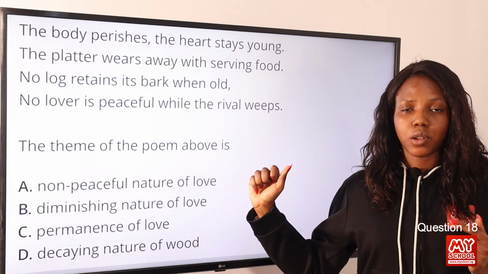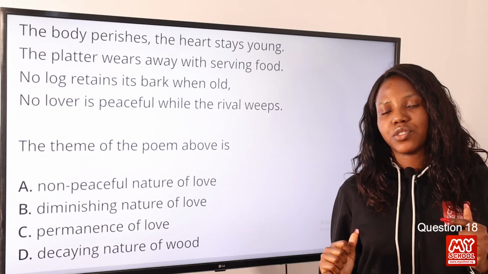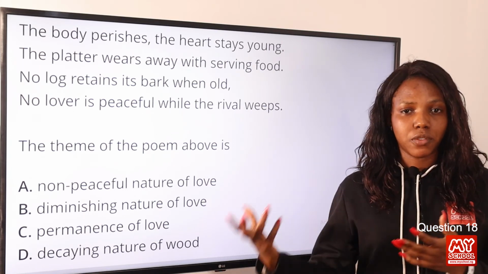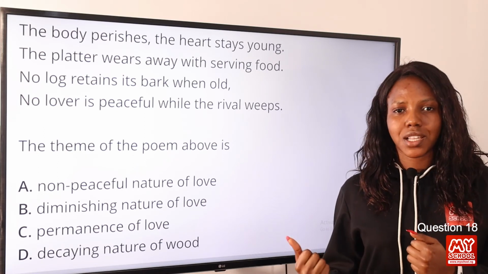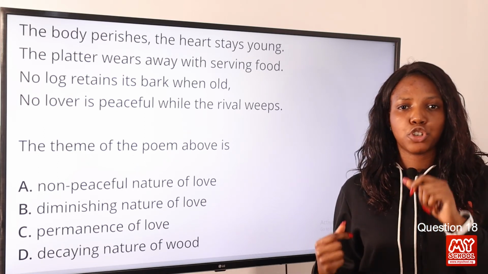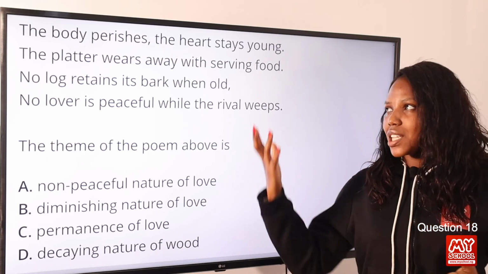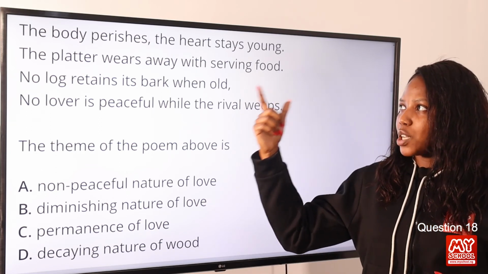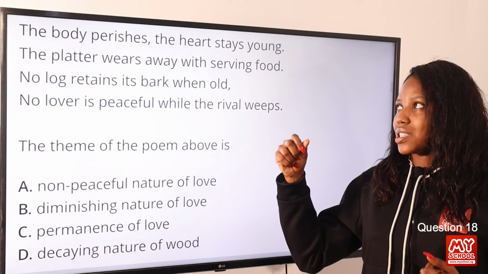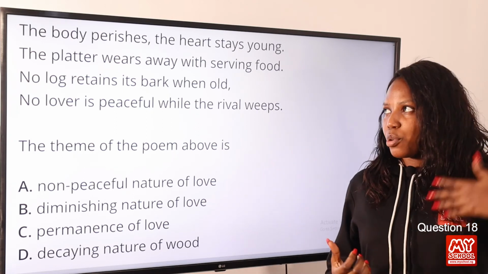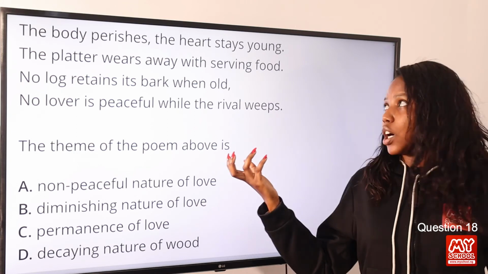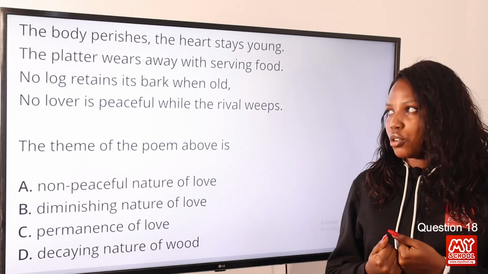Now this poem talks about love, but then love is generally the representation of life. Love can be physical, it can be emotional also. But in this context, love is a representation of life, showing instability. Now let's take a look at the poem again. The body perishes, the heart stays young. This is not stable. This is not harmonious. The body perishes, but then the heart stays young. It is conflicting in nature.